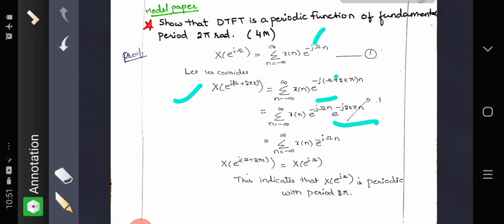Therefore this is like cos theta plus j sin theta, that is cos 2 pi plus j sin 2 pi, with multiples. Therefore cos 2 pi is 1 and sin 2 pi is 0, so this becomes 1. So it is equal to summation n equal to minus infinity to plus infinity x of n e raised to minus j omega n. From equation 2, this is nothing but X of e raised to j omega. This indicates that X of e raised to j omega is periodic with period 2 pi.